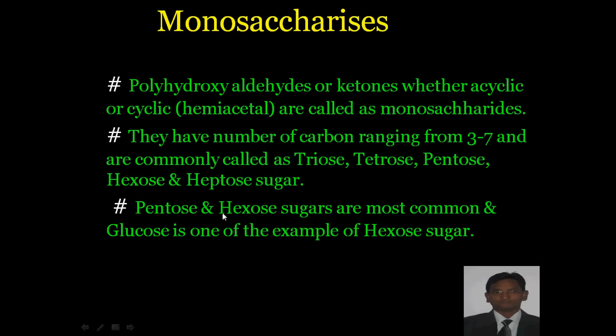Pentose and hexose sugars, that is sugars with 5 and 6 carbons, are the most common, and glucose is one example of a hexose sugar. Pentose sugars are mainly used in nucleic acids, ribonucleic acids and deoxyribonucleic acids. Deoxyribose and ribose are common examples of pentose sugars, while glucose, fructose, mannose and galactose are examples of hexose sugars.